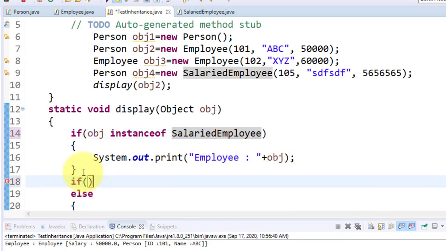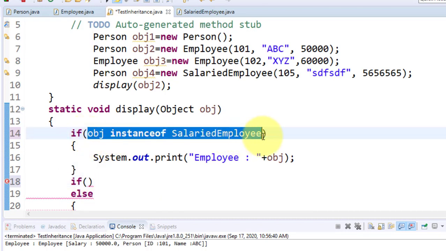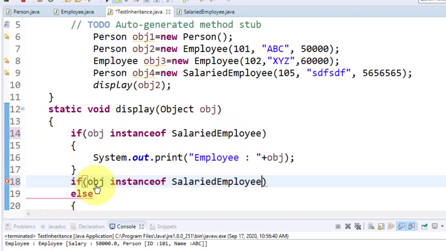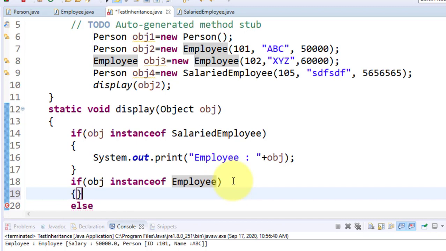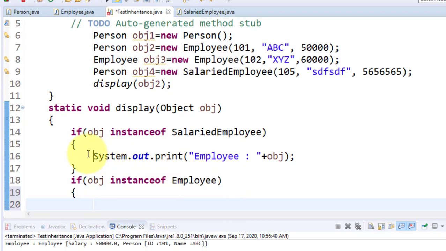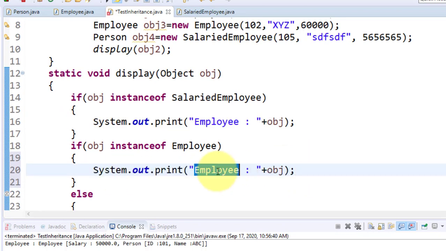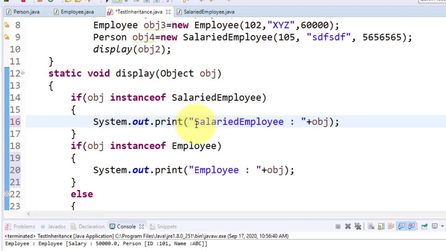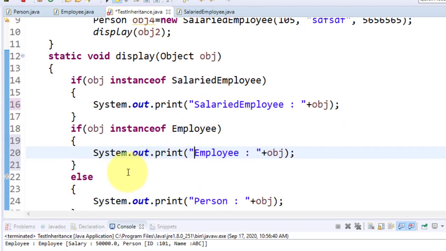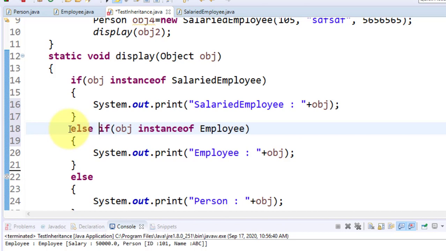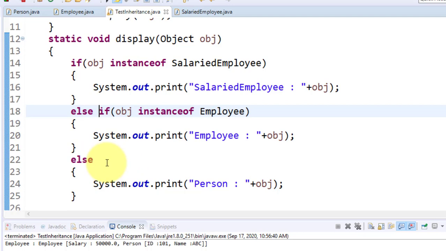If it is an instance of employee, you go like this, else this is for person.